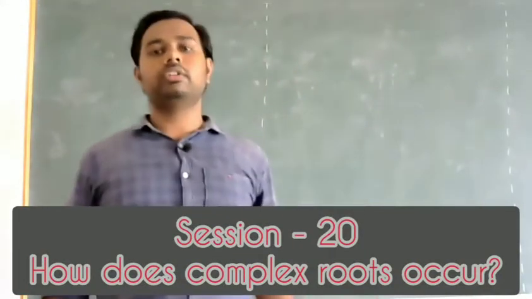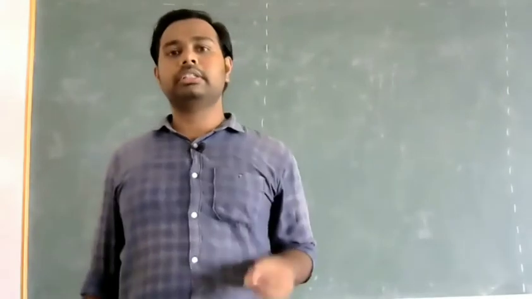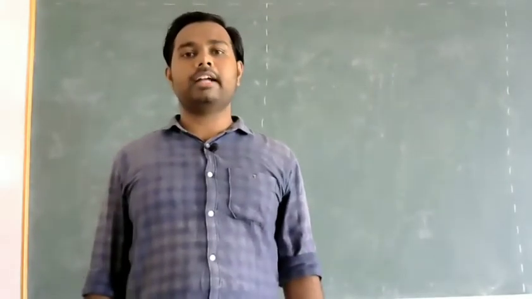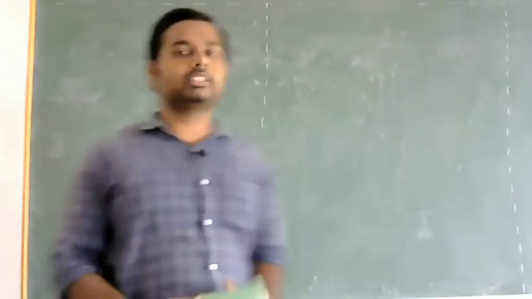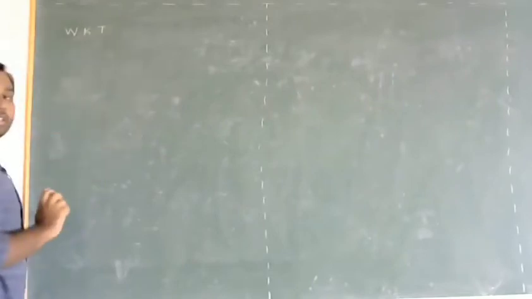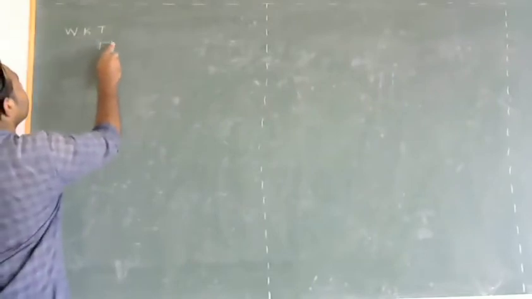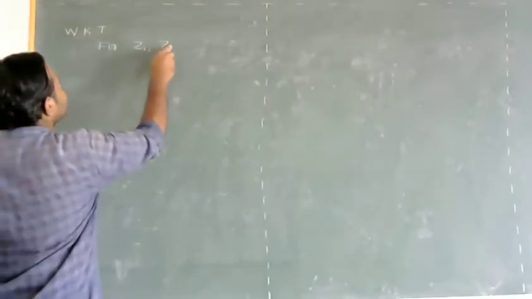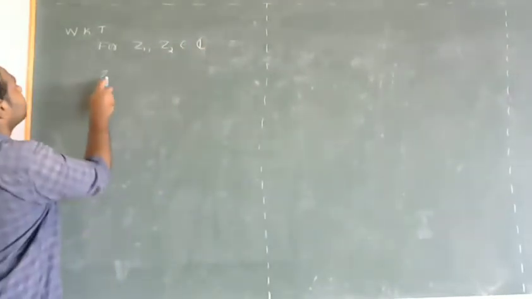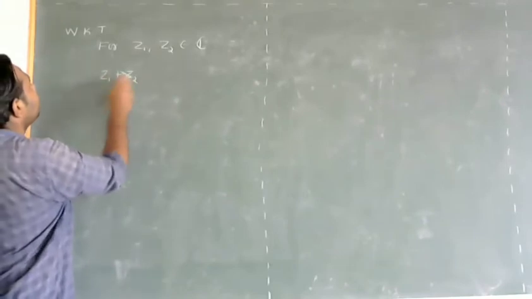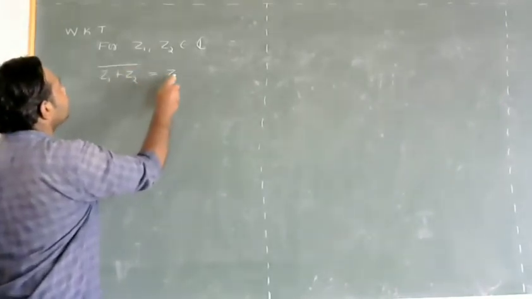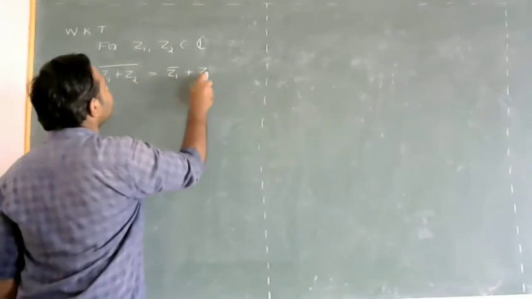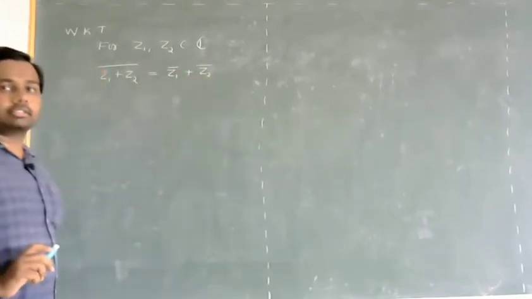In this video, we shall study about some important results and simple identities. So first of all, we know that for any two complex numbers Z1 and Z2, Z1 plus Z2 whole bar is Z1 bar plus Z2 bar.